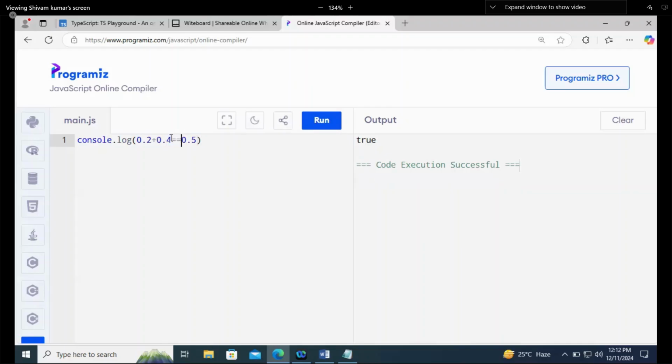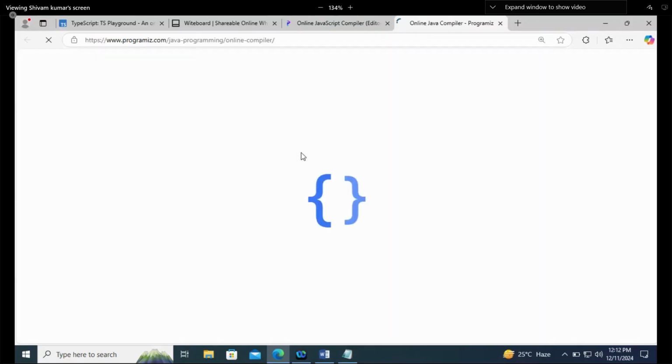Okay, so 0.2 plus 0.4 is 0.6, right? As per our mathematics. But it is false. In all the programming languages, not in this particular one only. You can check in Python also, Java also, anywhere you can check it. Let's go to Java.